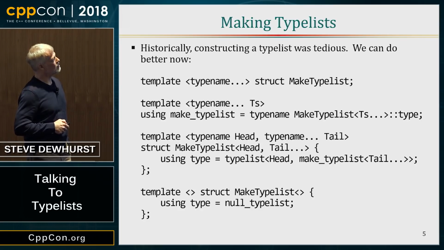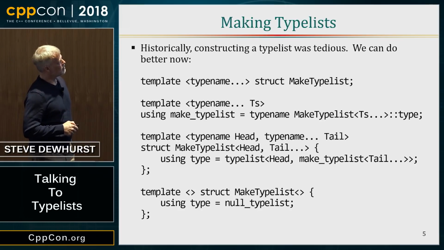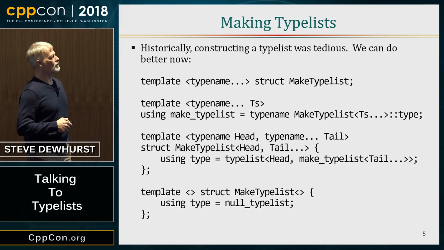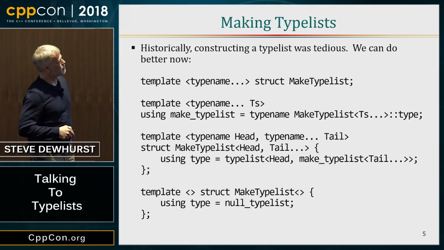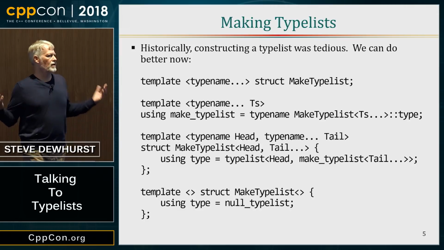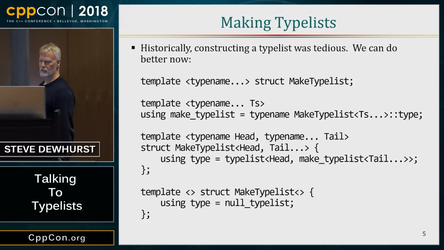So make type list is a synonym for calling make type list and then extracting the type, so I don't have to write that ever again. And then here's the termination condition. I terminate when I have a null type list, and the rest part is I create a type list by taking a head and prepending that to a type list created from the tail. So this is standard recursive first rest manipulation.